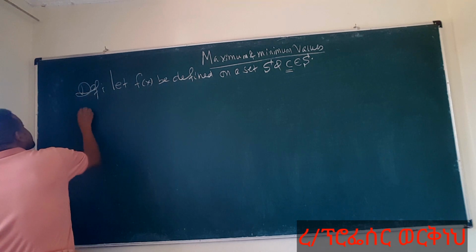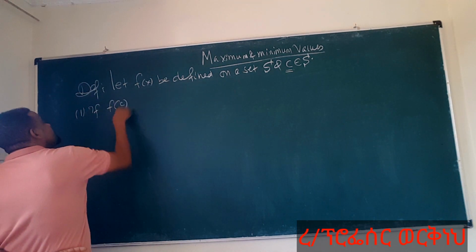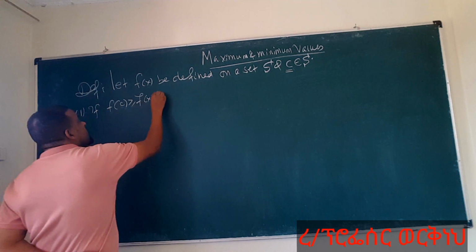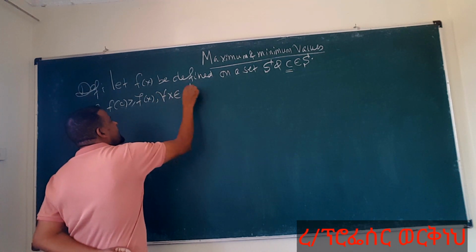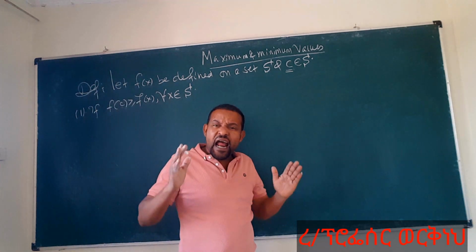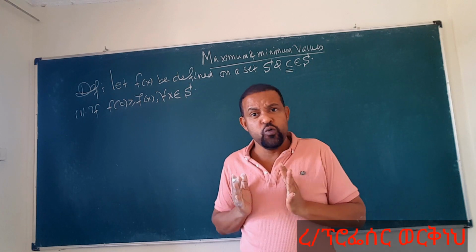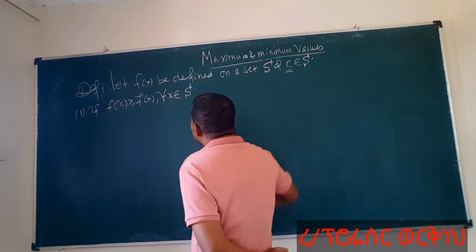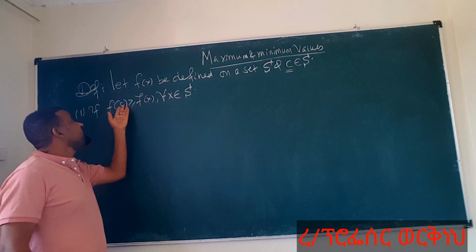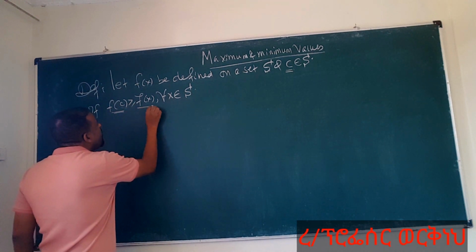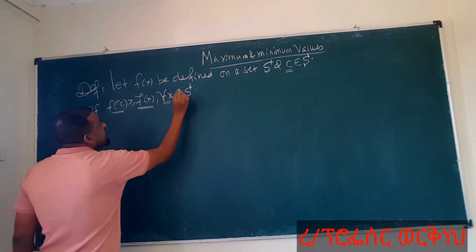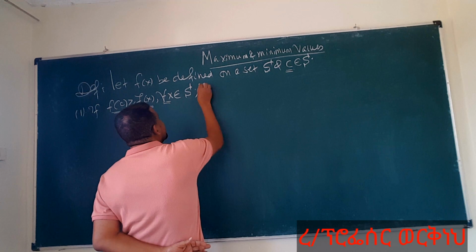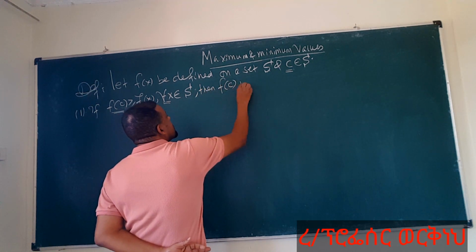Now the first definition is that if f of c is greater than or equal to f of x, of course, for all x coming from this S. That is, if f of c is greater than all the f of x values for all x in S, then this f of c is called what?